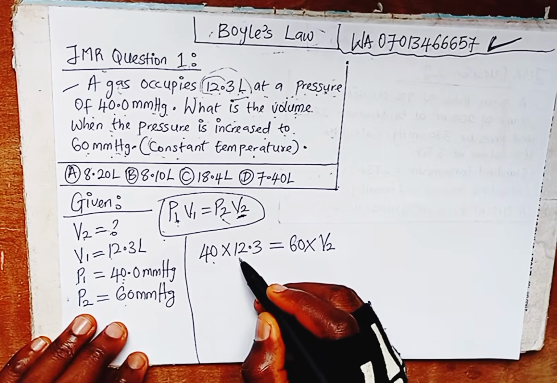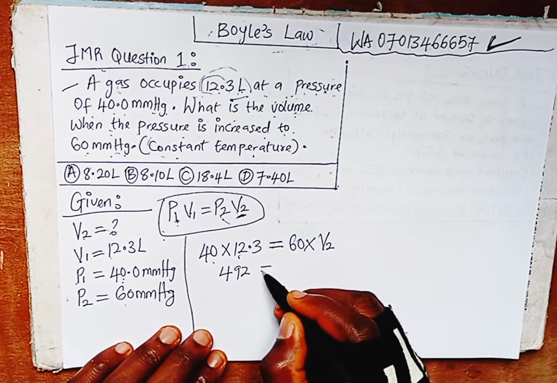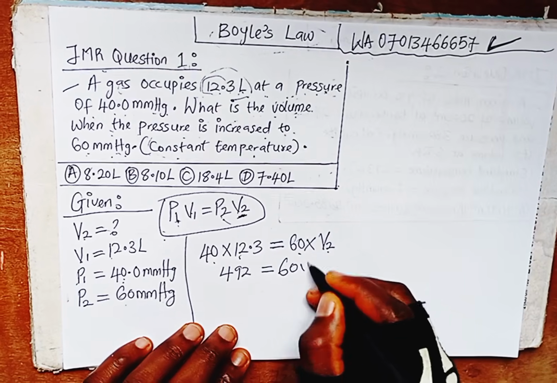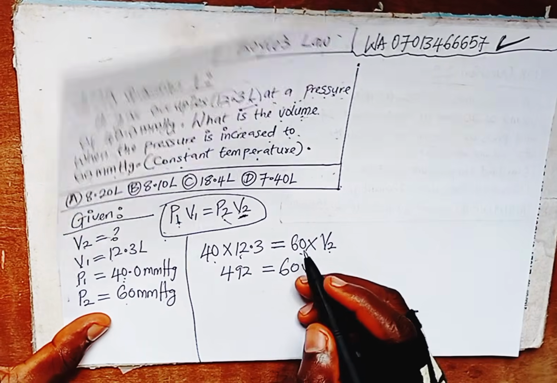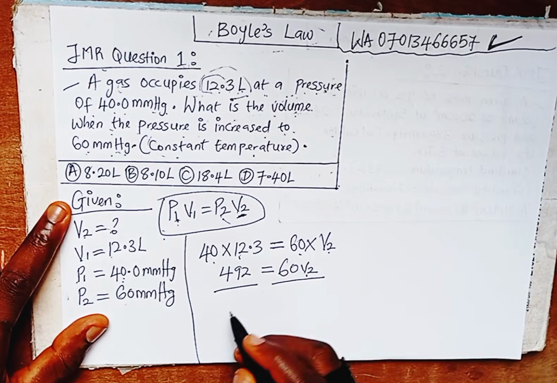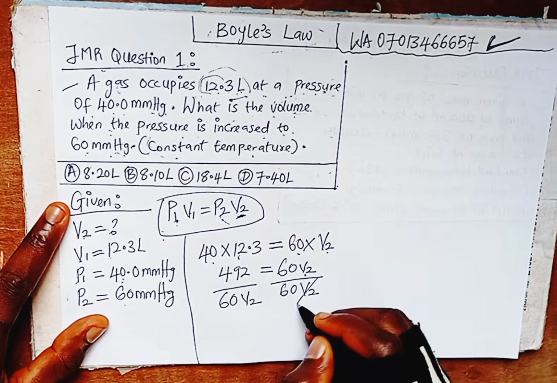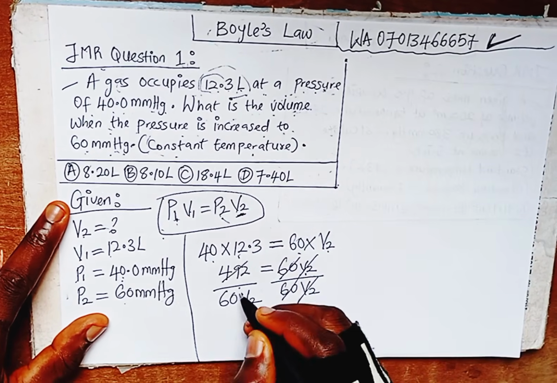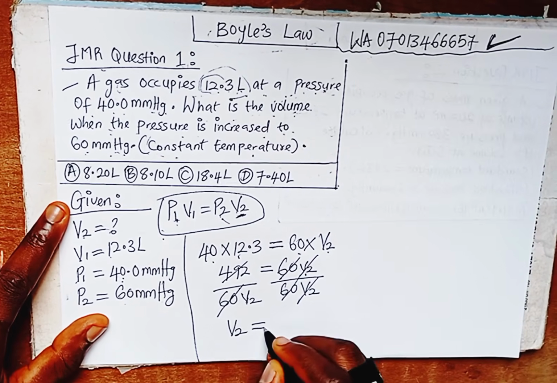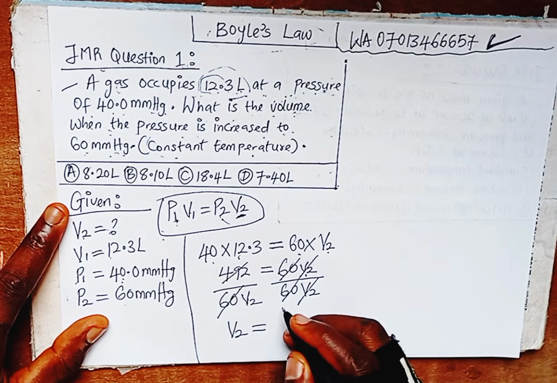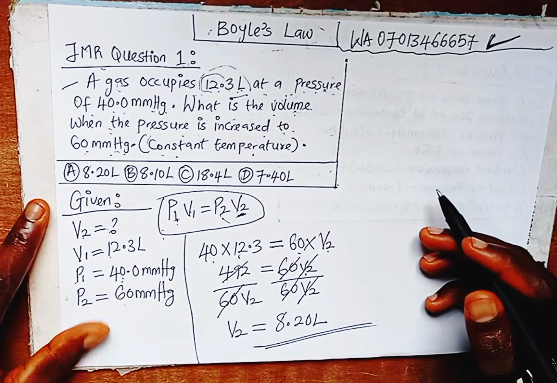40 times 12.3 is 492. Since we have an equal to sign here, we put our equal to sign. 60 times V2 will give us 60 V2. So what do we do now? Since we have V2, and it's not a number, and the rest are numbers, what do we do according to mathematics? We divide both sides by the coefficient of V2, 60. V2 cancels V2, 60 into 60 gives 1. 60 into 492 gives V2 equal to 8.20 liters.